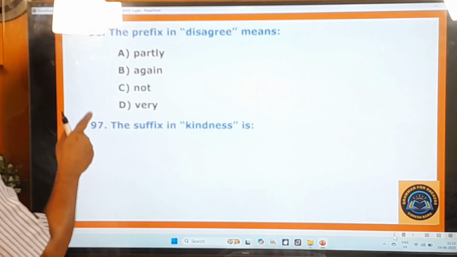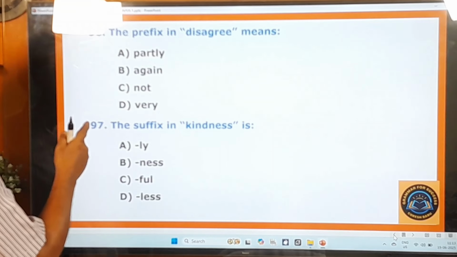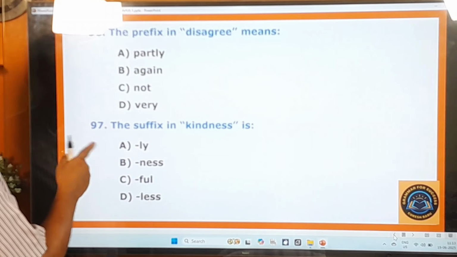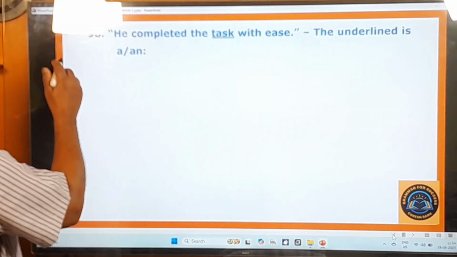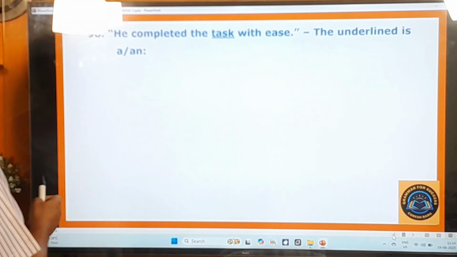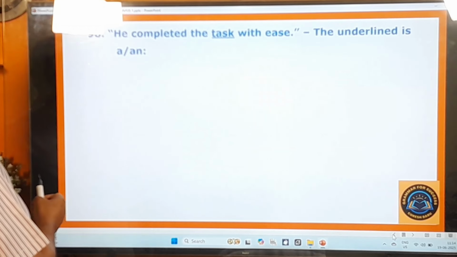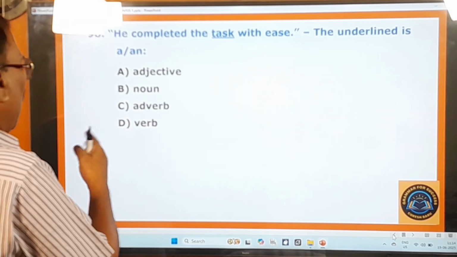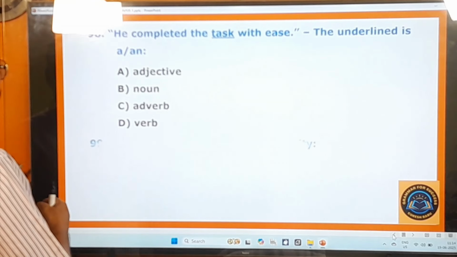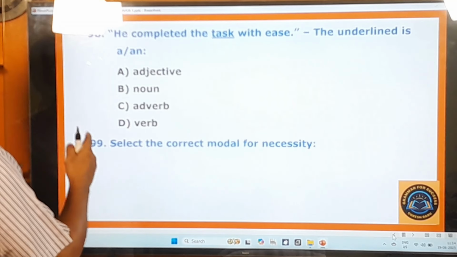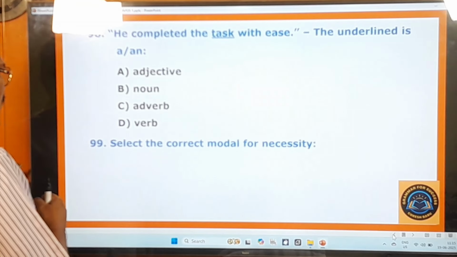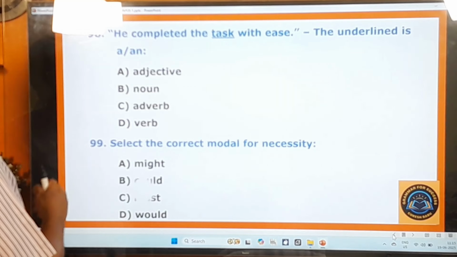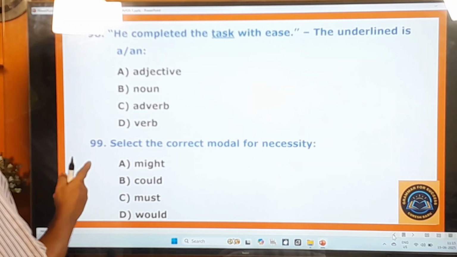The suffix in kindness is ly, ness, ful, less. 98th question. He completed the task with ease. The underlined word is a or an, adjective, noun, adverb, verb. 99th question. Select the correct modal for necessity. Might, could, must, would.